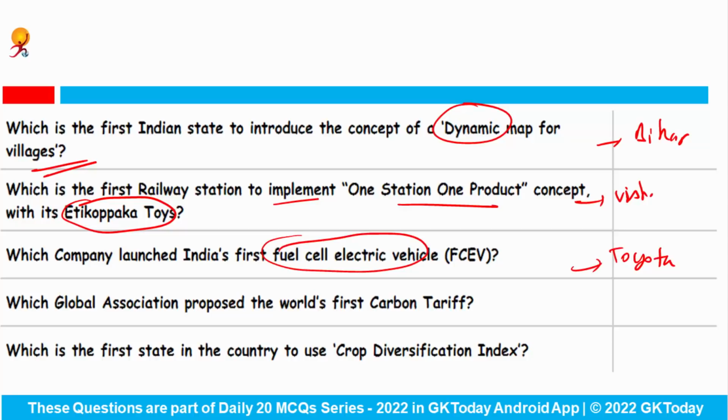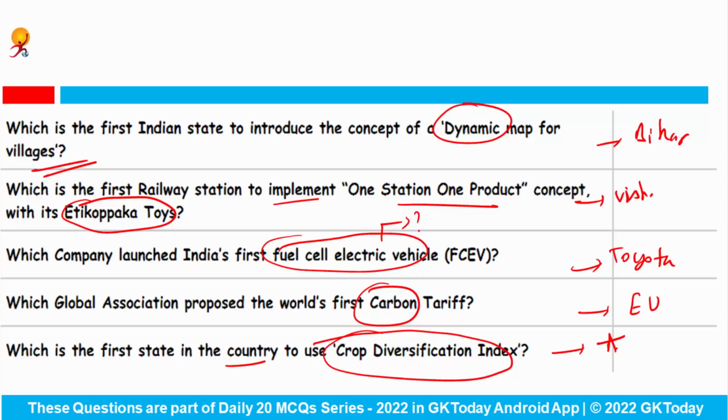Can you tell me what was the name of this electric vehicle? Which global association proposed the world's first carbon tariff? European Union. Which is the first state in the country to use crop diversification index? Answer would be Telangana. Okay.